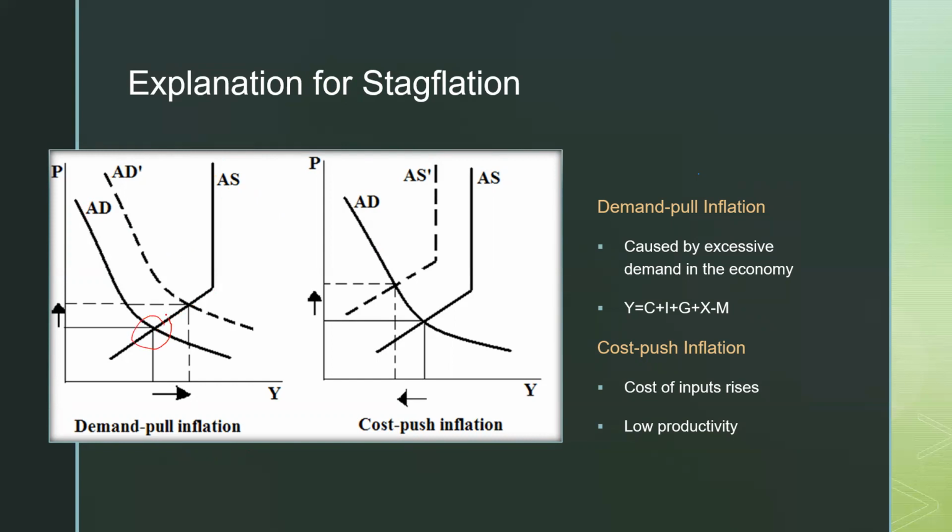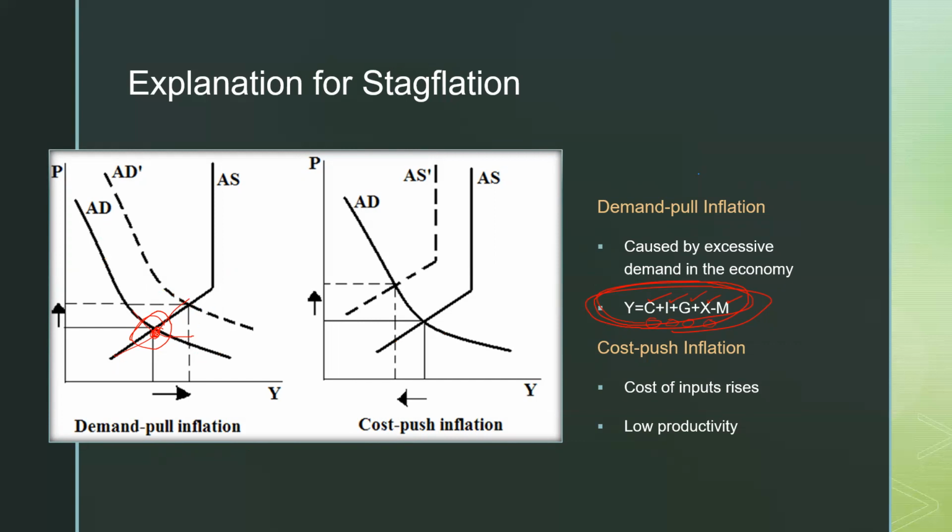Suppose that you are in this equilibrium, right? This is your aggregate supply, this is your aggregate demand, and you are in this equilibrium. Suddenly, some part of your total aggregate demand increases. Here aggregate demand means this part on the right side: consumption, investment, government expenditure, exports minus imports. If consumption increases or investment increases or government expenditure increases or there is demand from outsiders, then your aggregate demand will increase.